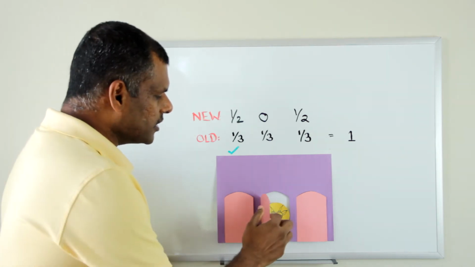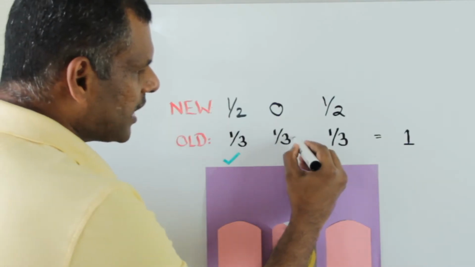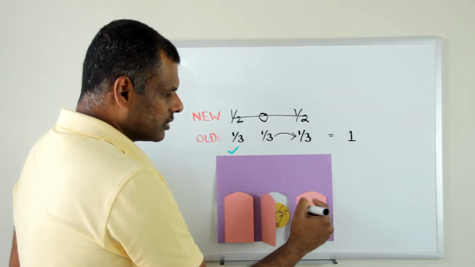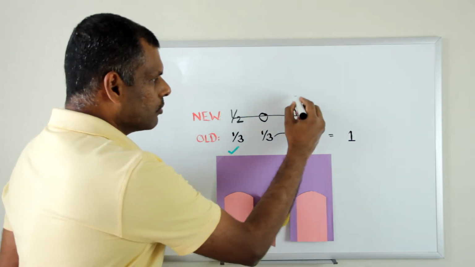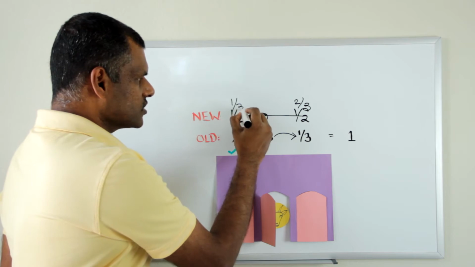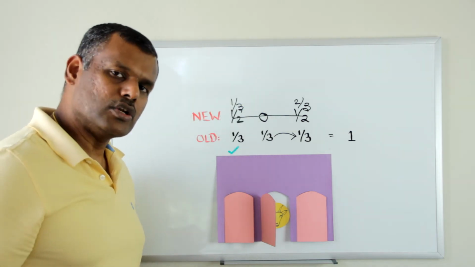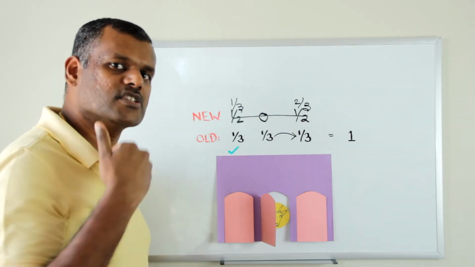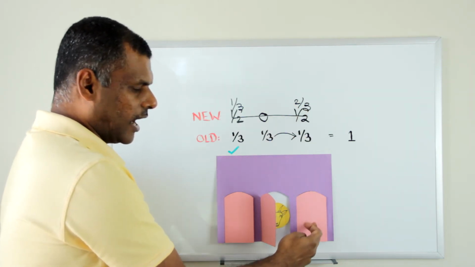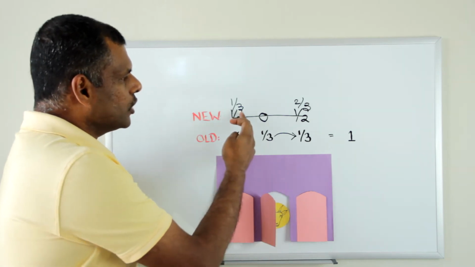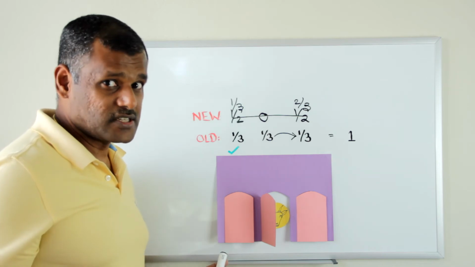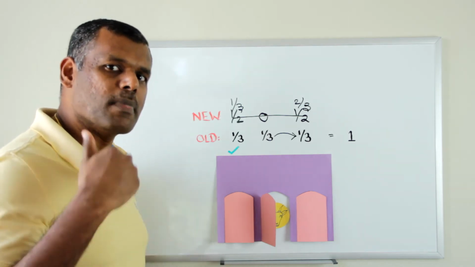So when the host opened the middle door, the 1/3 probability actually gets transferred to the other door, so that the probability for the unopened and unselected door becomes 2/3, and the probability for the originally selected door stays at 1/3. So the conclusion is that the contestant should always take the switch, because there is a 2/3 chance that the car is behind the unopened and unselected door, and there's only a 1/3 chance that the car is behind the previously selected door. It still doesn't guarantee a win, but it gives you the best shot at winning.